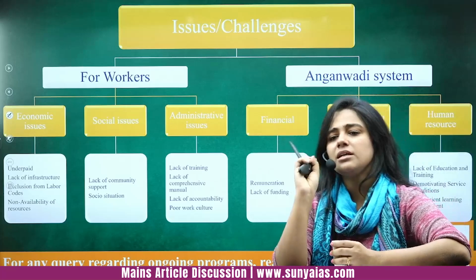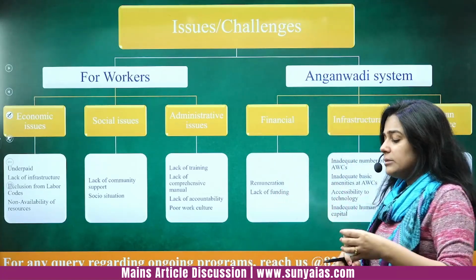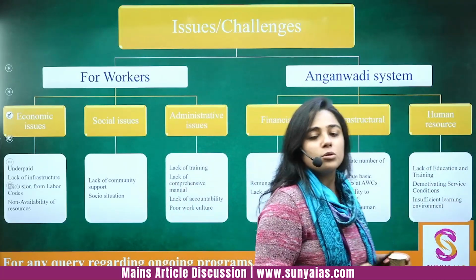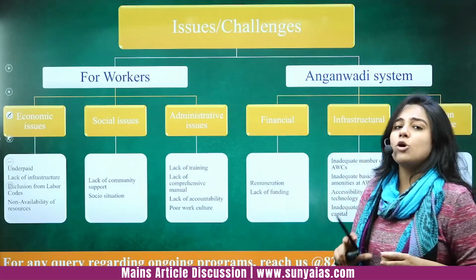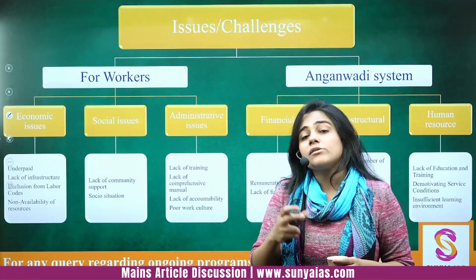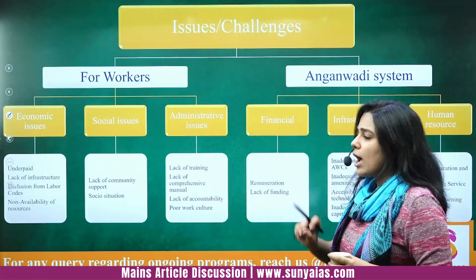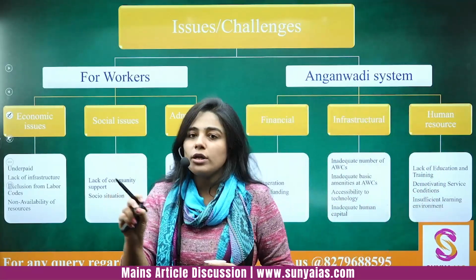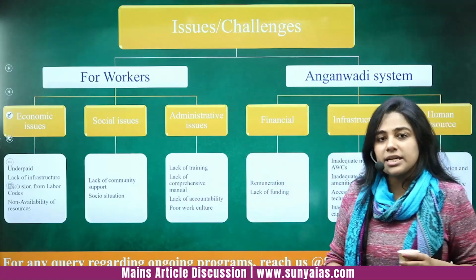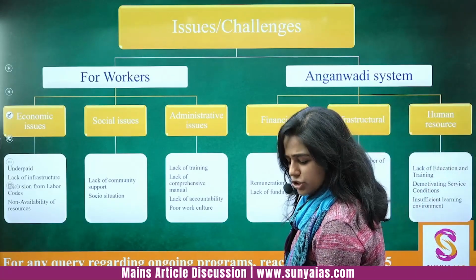It will be a miracle if you will be able to write 6 challenges in the exam, because you have to write the structure also, the advantages also, the challenges also, and the way forward also. So balance your points, and in your notes write only as much as you need to memorise. Don't write generic things in your notes. Even if you have the books right now, keep on cutting down the points that you don't need to revise again and again. Understanding what I'm saying? So what are the issues or challenges?